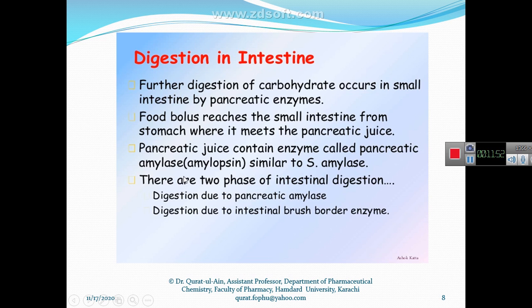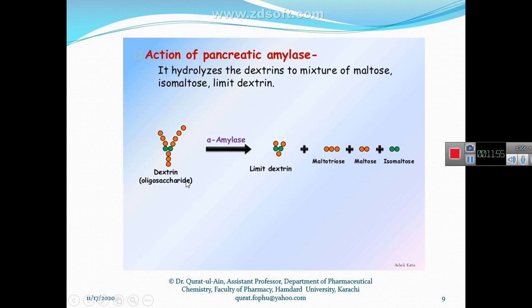This amylase digests the dextrin that reaches the intestine from the mouth through the stomach. It is further broken down by the action of pancreatic amylase into small dextrin and maltose and isomaltose. So this happens in the intestine, and pancreatic amylase helps for this digestion.